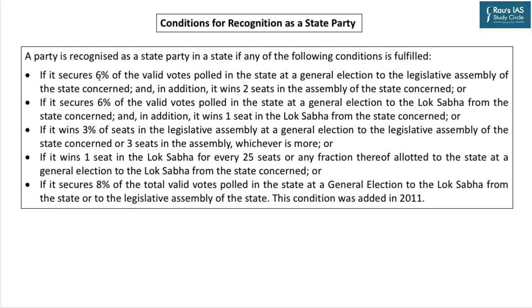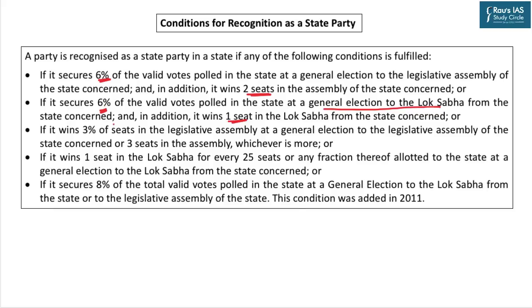If a party secures 6% of valid votes polled in the state at a general election to the Legislative Assembly of the state, and in addition it wins 2 seats in the assembly, or it secures 6% of the valid votes polled in the state at the general election to the Lok Sabha from the state, and it wins at least one seat in the Lok Sabha. So 6% of votes in the state assembly and two seats there, or 6% of votes in the general election to the Lok Sabha and one seat there in the Lok Sabha. These two are in terms of percentage of votes clubbed with the number of seats.